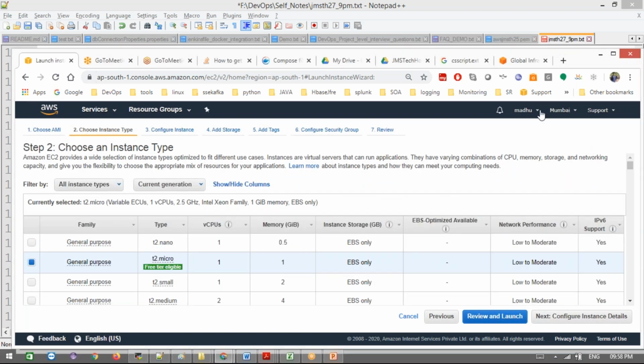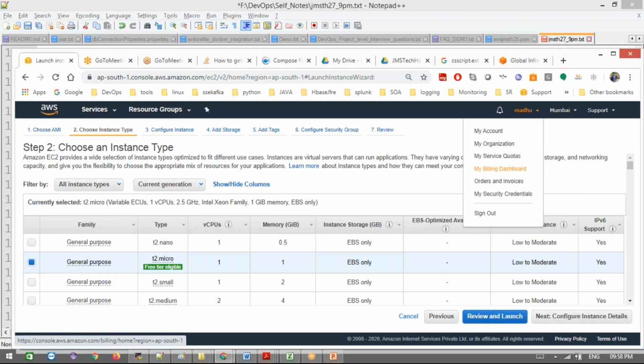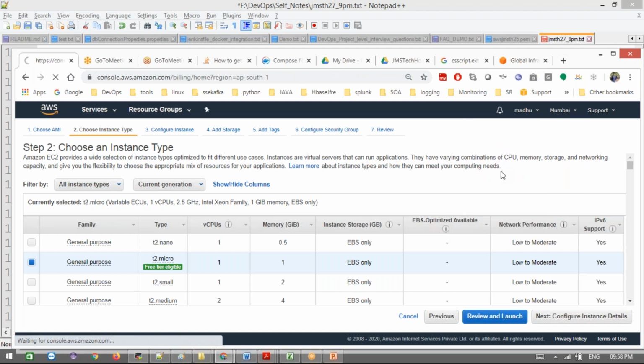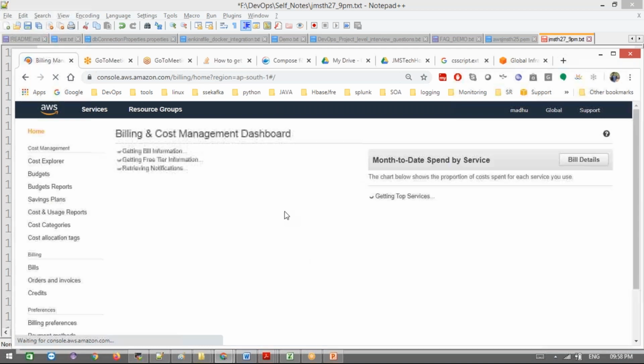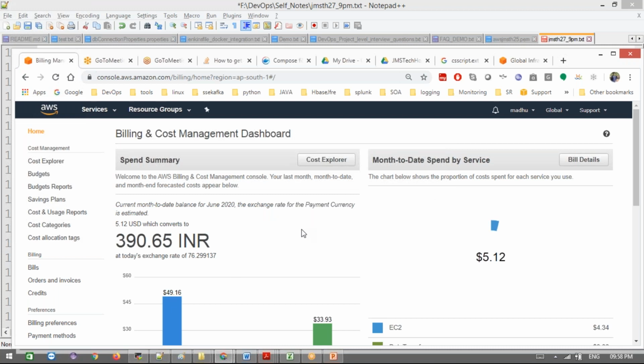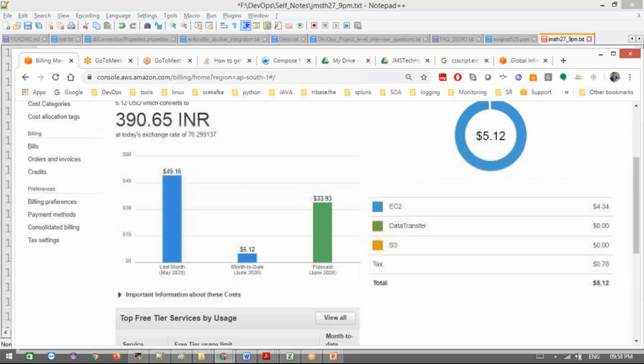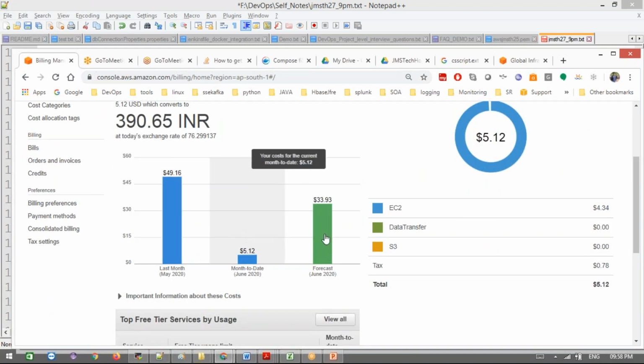How are we going to see the billing? Just go to the My Billing Dashboard. There we can see how much they have charged. If you go to the billing dashboard, you will know how much is charged. We'll do creating the AWS instance tomorrow. If that's done, half of the things will be complete. Tomorrow we'll do everything with the new account. We can see the billing and Cost Explorer here, how much they are charging, how much we paid last month, and all that.